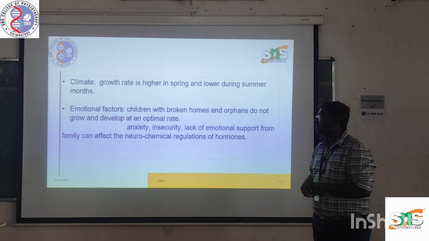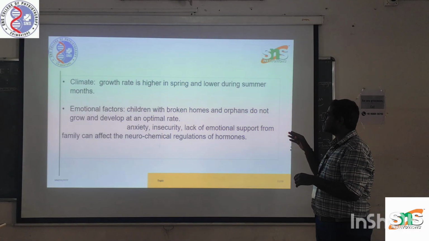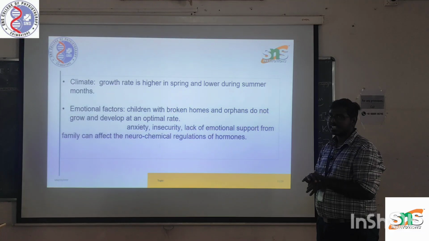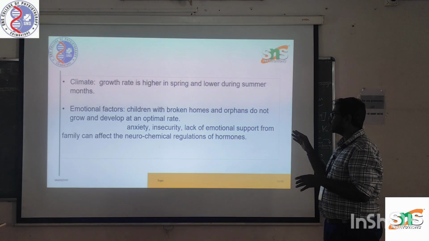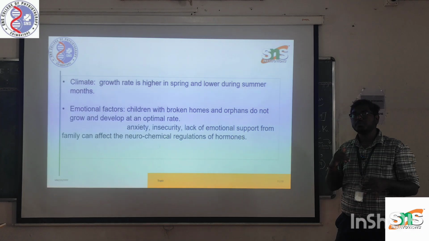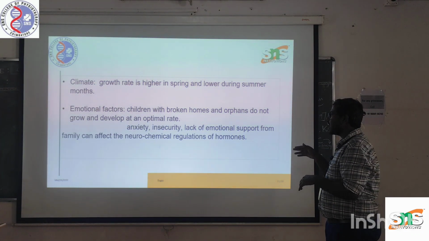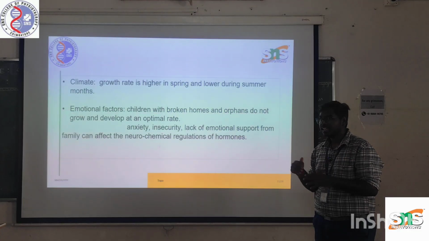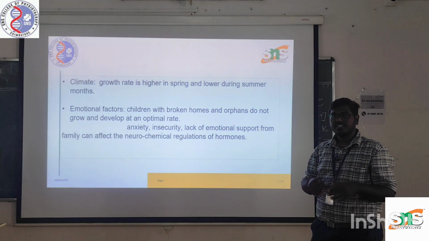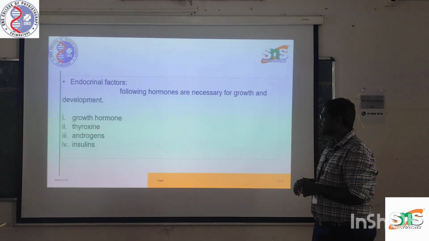And next one is climate. Growth rate is higher in the spring season and lower during the summer months. And emotional factors: children from broken homes and orphans do not grow and develop at the optimal rate. Anxiety, insecurity, and lack of emotional support from the family can affect the neurochemical regulation of hormones, which can reduce the growth rate of the children.